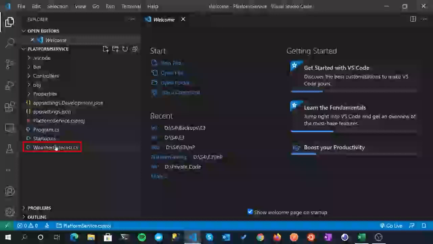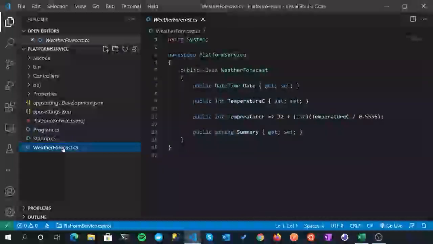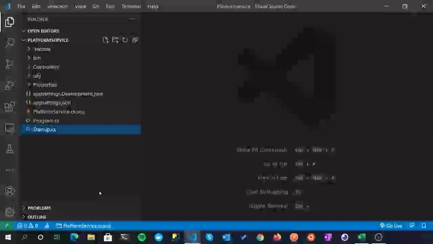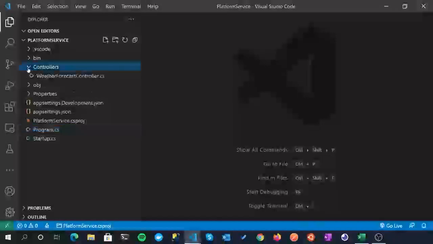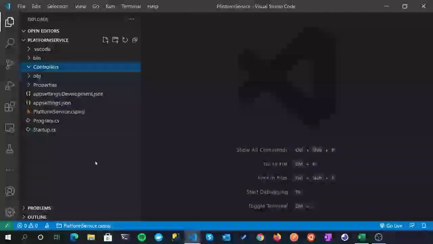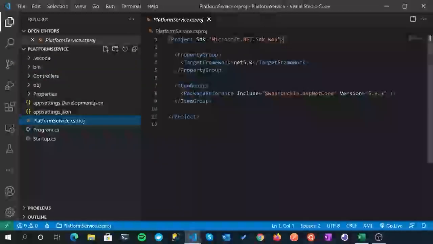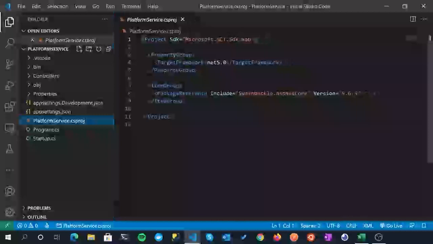So I'm going to delete the WeatherForecast class. It's just a class that's used by the templated project. And I'm also going to come into Controllers, and I'm just going to delete the WeatherForecastController. Fantastic. And then you should be familiar with the regular anatomy of a Web API project. We've really only got a Controllers folder now, empty, but don't worry, we will be populating that relatively soon. But the first thing I want to do is start to add in our package dependencies that this service will require.